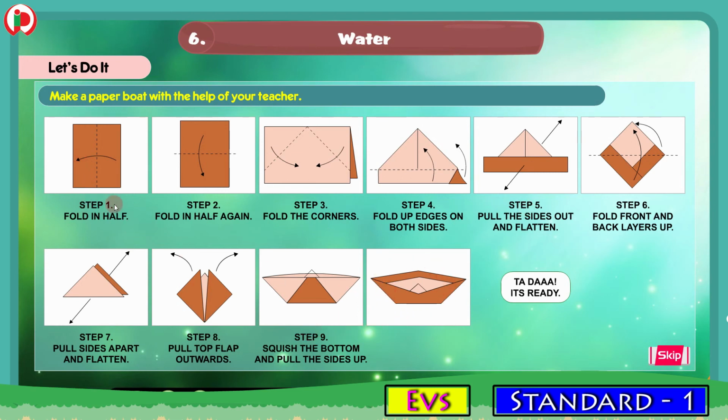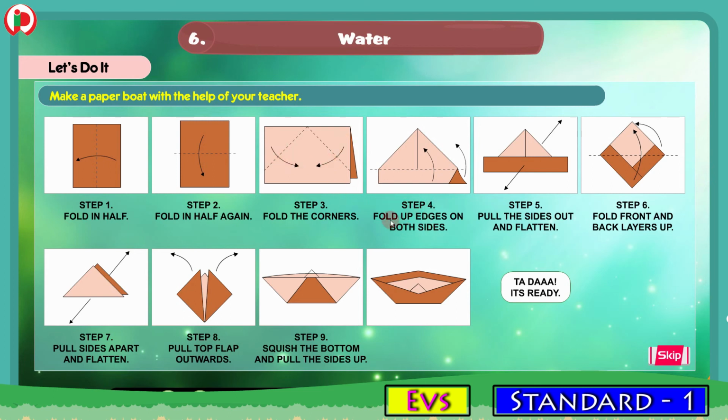Now in step 1, we have to fold in half. Take a paper and fold in half, in the way shown by this arrow mark. In the step 2, fold in half again. Now second time you have to fold in again. Step 3, fold the corners. Now you have to fold the corners in the way the arrow mark is shown.